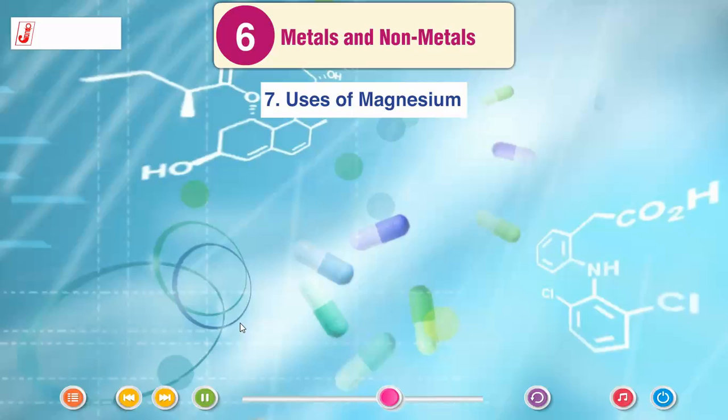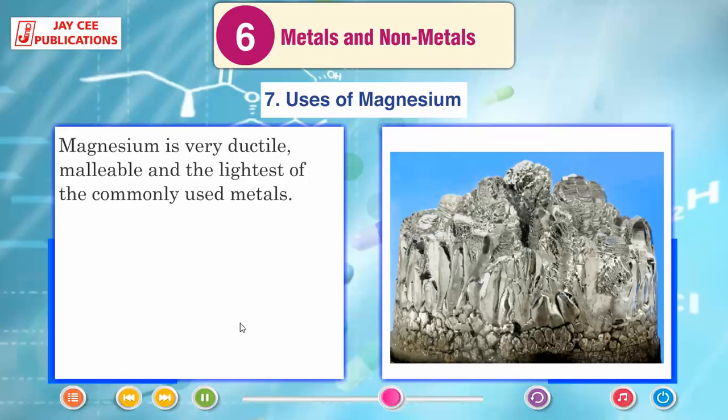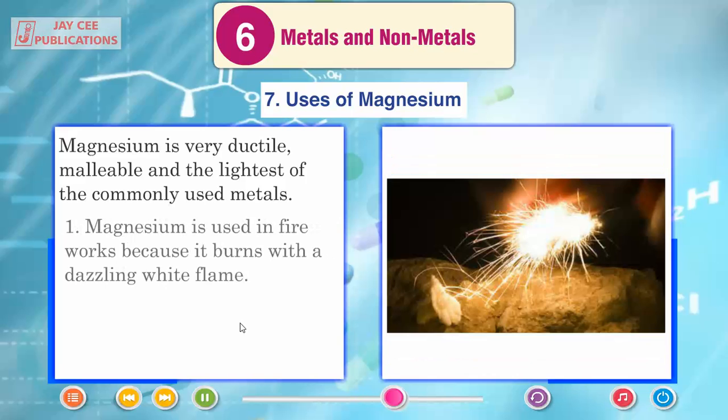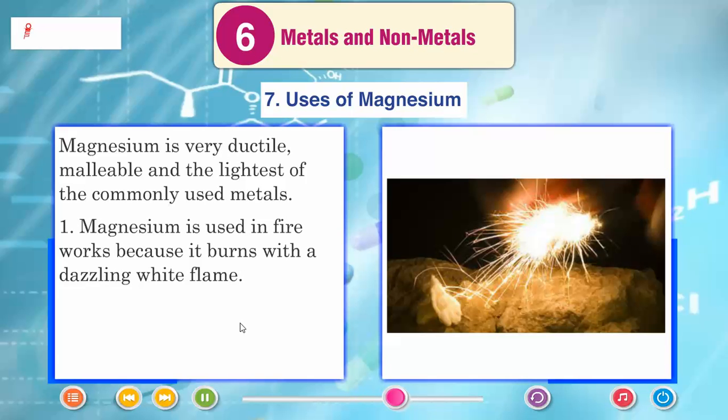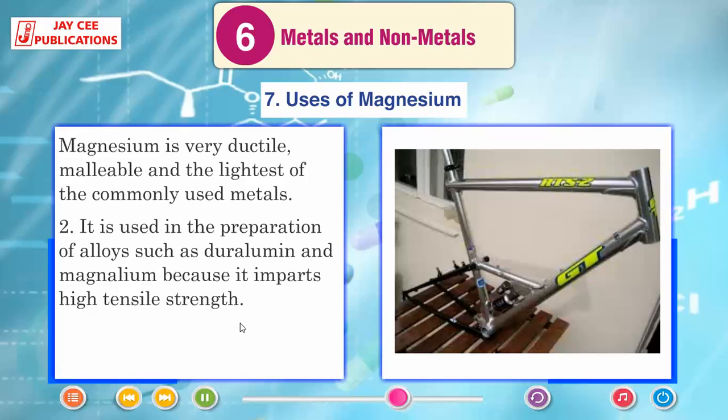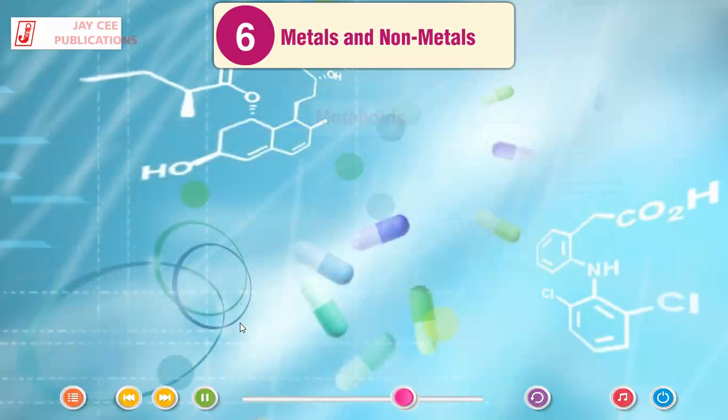Uses of magnesium. Magnesium is very ductile, malleable and the lightest of the commonly used metals. Magnesium is used in fireworks because it burns with a dazzling white flame. It is used in the preparation of alloys such as duralumin and magnalium because it imparts high tensile strength.